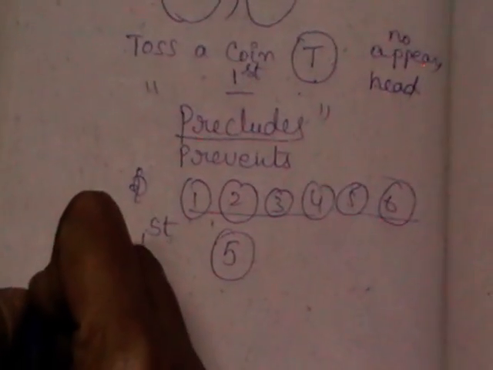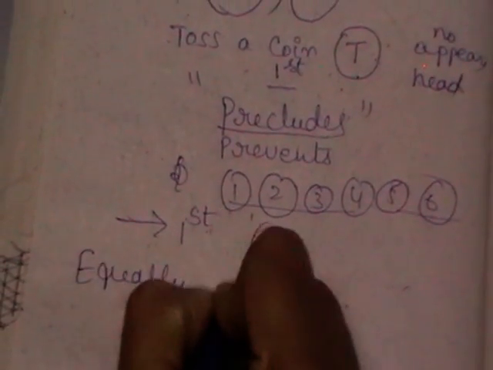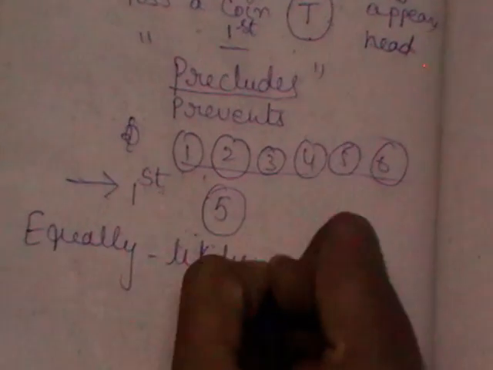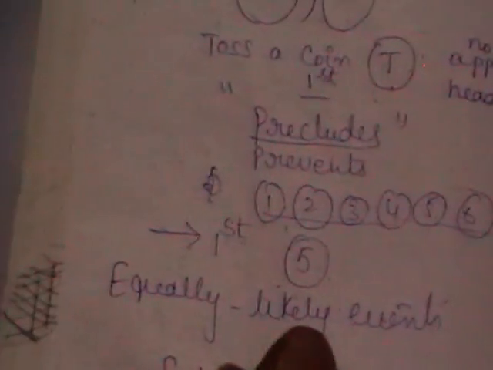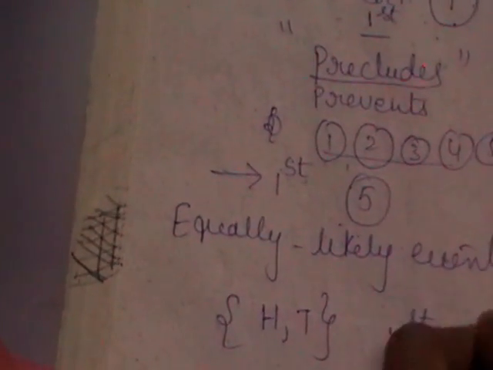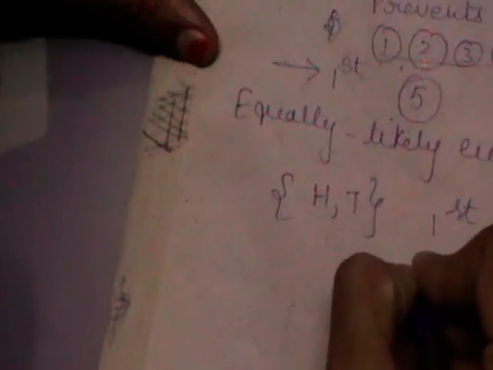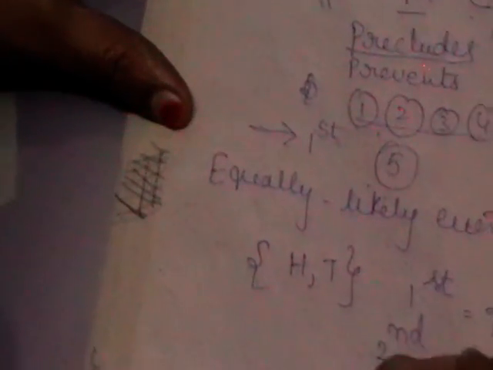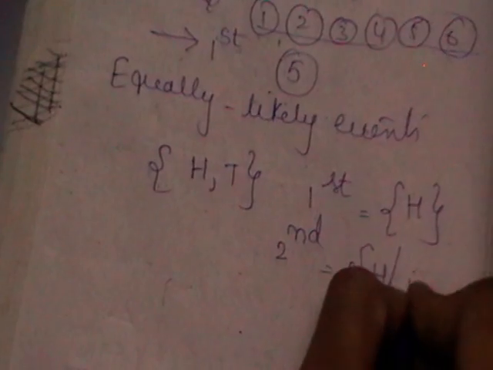The next one is nothing but equally likely events. The name itself tells equally likely events. Let us say the same experiment, head, tail, with the possible outcomes. In the first trial, the outcome of the experiment is head. What is the chance of outcome in the second trial? What are the possible outcomes for the second trial again? Either a head again, maybe tail.